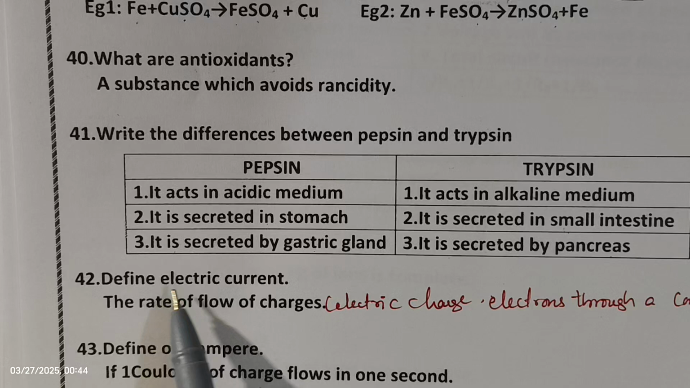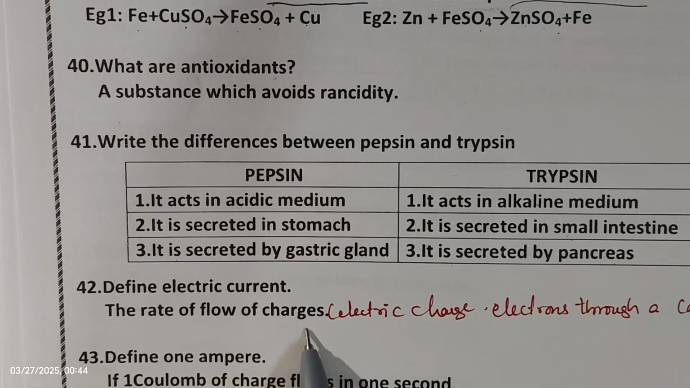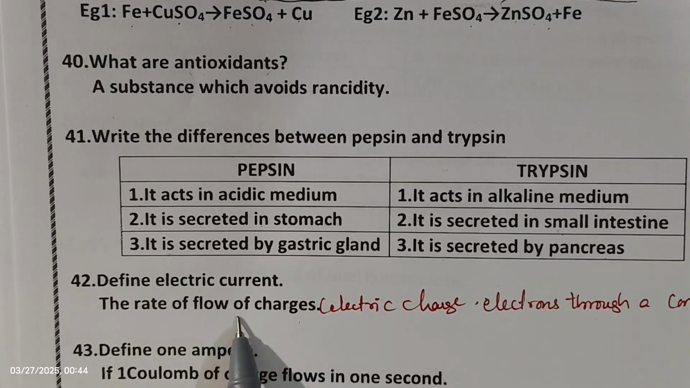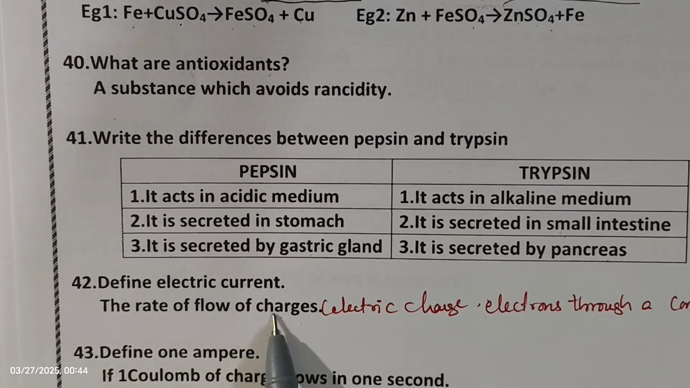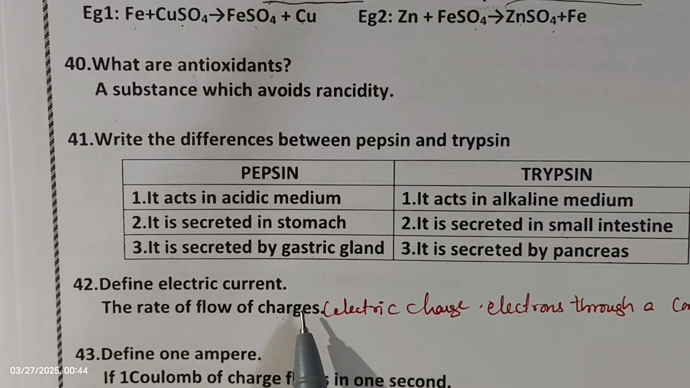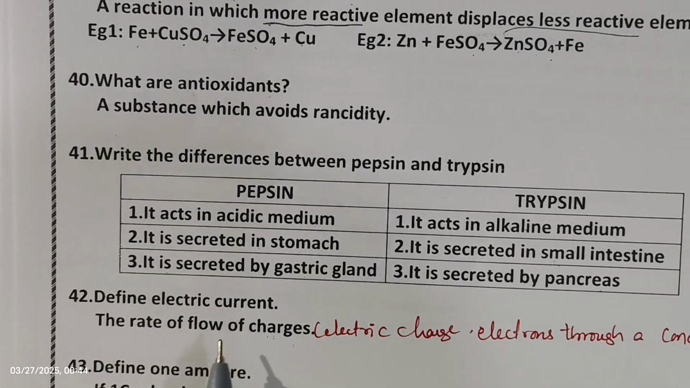Next, define electric current. The rate of flow of charges. In simple terms, what does electric current mean? It is the rate of flow of charges. You can say electric charges also. The rate of flow of electric charges like electrons through a conductor, that we call electric current.